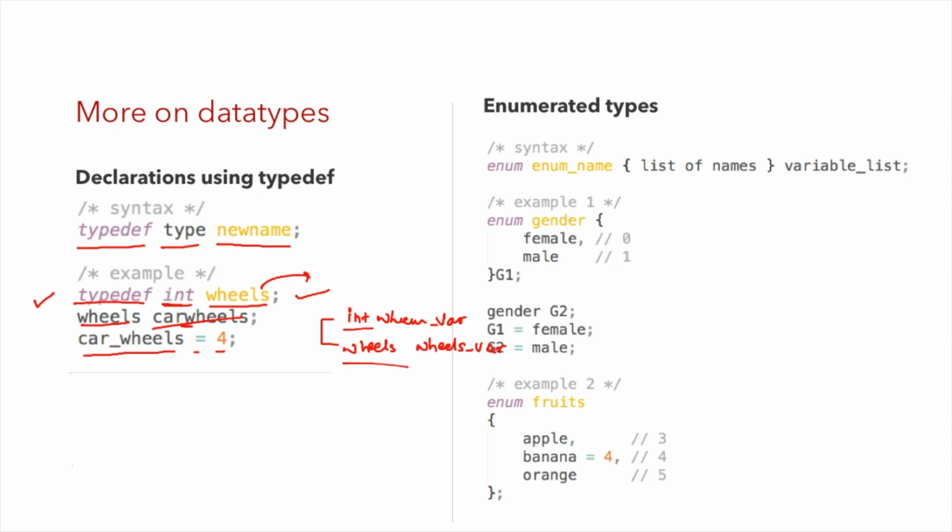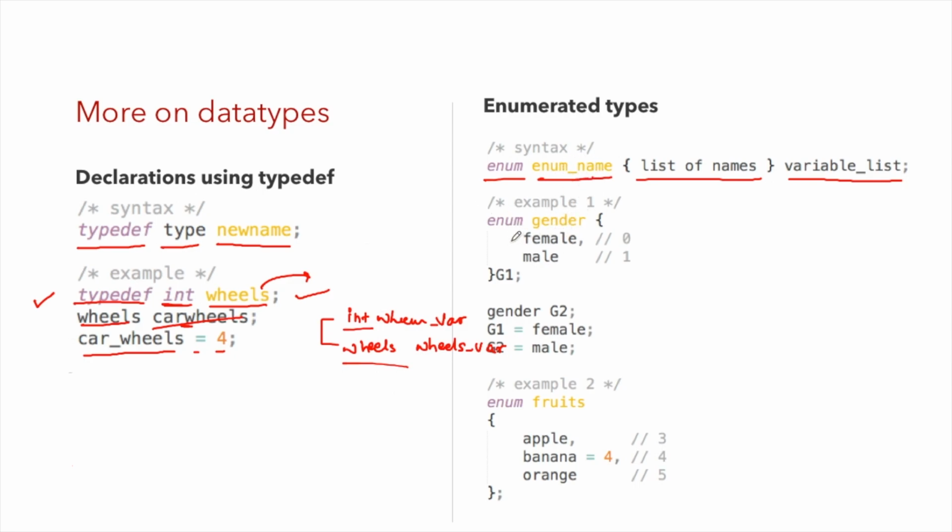Then we have enumerated types. The syntax of declaring an enumerated data type is enum, then your enumeration name, then in the curly braces you write the list of the enumerated names, and you can inline create a variable list of the declared enumeration.